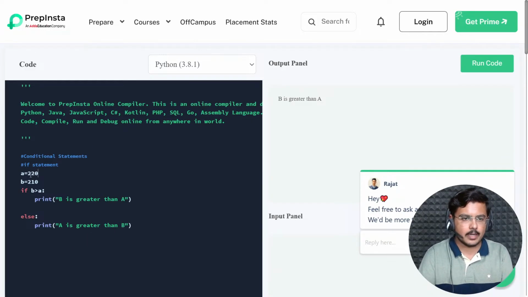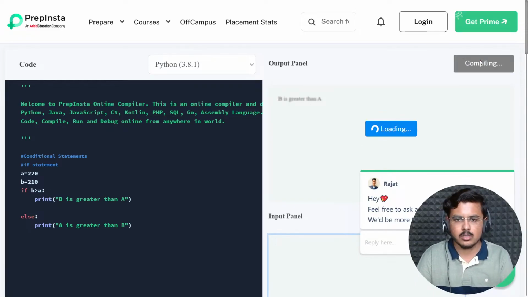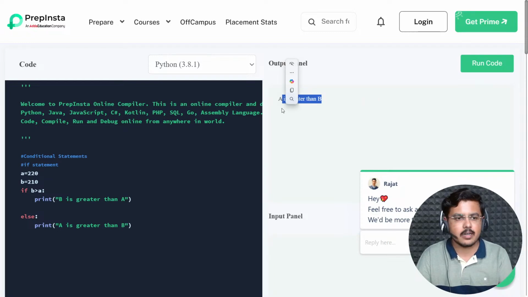I'll make it 220. Now this else block should execute, because else says that when this if statement is not true and the if block doesn't execute, else can execute. Let's see whether it executes or not. It does. A is greater than B, correct?